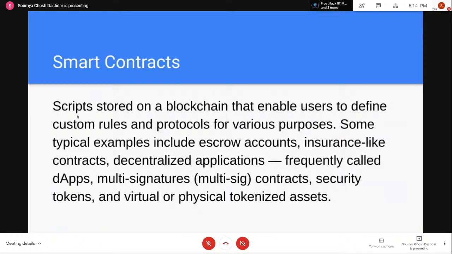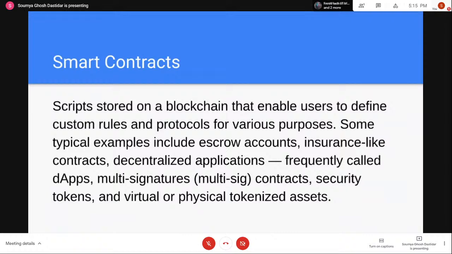So a smart contract is a script stored on a blockchain that enables users to define custom rules and protocols for various purposes. Some typical examples include escrow accounts, insurance-like contracts, decentralized applications like DeFi and NFTs, simple multi-signature or multi-sig contracts, and security tokens.